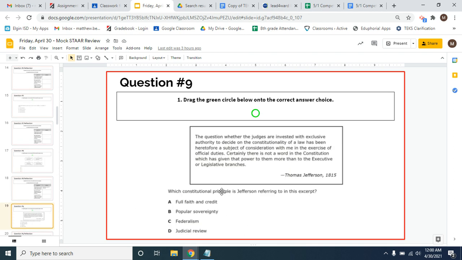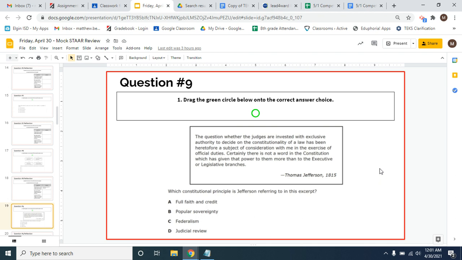All right, this question says, which constitutional principle is Jefferson referring to in this excerpt? So it says the question whether the judges are invested with the exclusive authority to decide on the constitutionality of a law has been heretofore a subject of consideration with me in the exercise of official duties. Certainly, there is not a word in the Constitution which has given that power to them more than to the executive or legislative branches. So there's probably a lot in here that we're not really familiar with, but there's also stuff in here that we are familiar with.